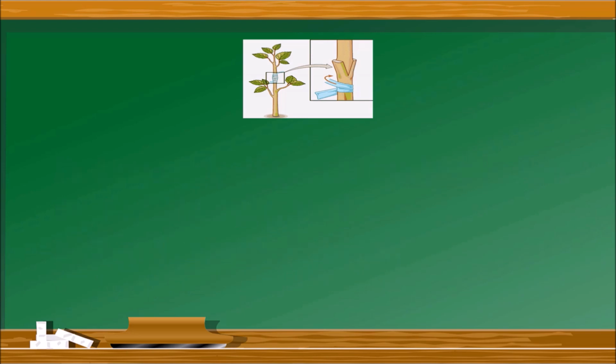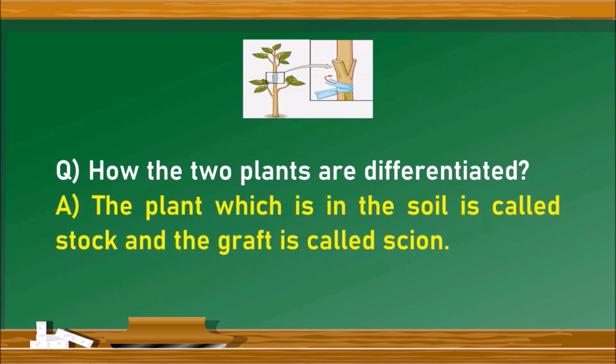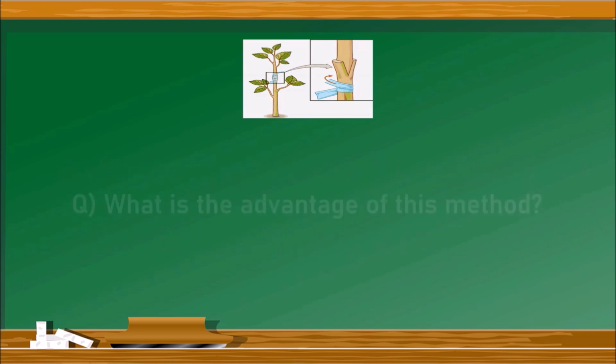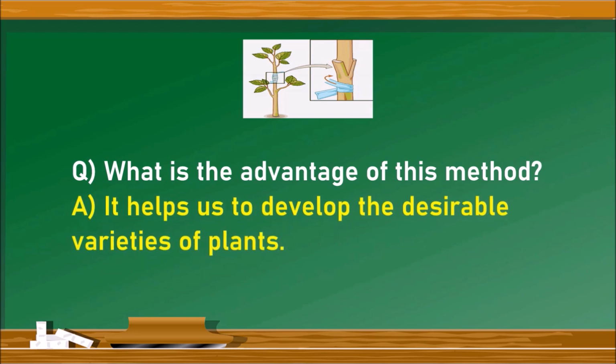Next question. How are the plants differentiated? The plant which is in the soil is called the stock and the graft is called the scion. Next question. What is the advantage of this method? It helps us to develop the desired varieties of plants in one plant.